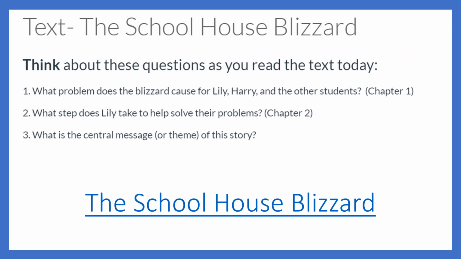Within the text, we are going to be thinking about these important questions as we read. These are the 3 questions we will delve into on Wednesday and come up with a thinking map. What problem does the blizzard cause for Lily, Harry, and the other students? What step does Lily take to solve their problem? And then overall, what is the message or the theme?